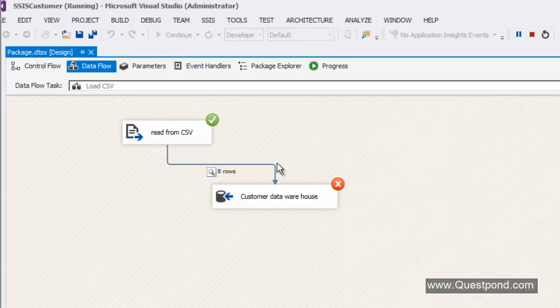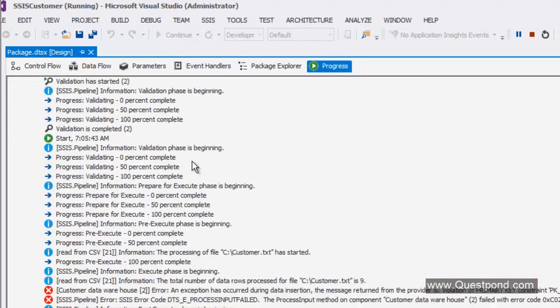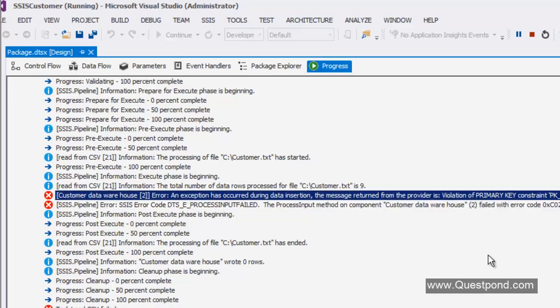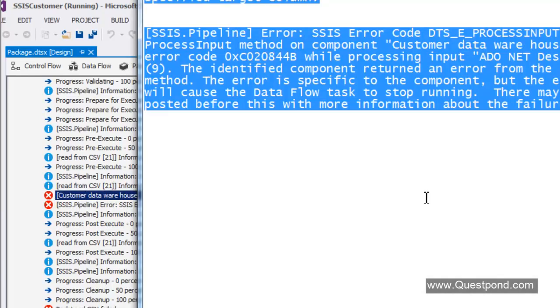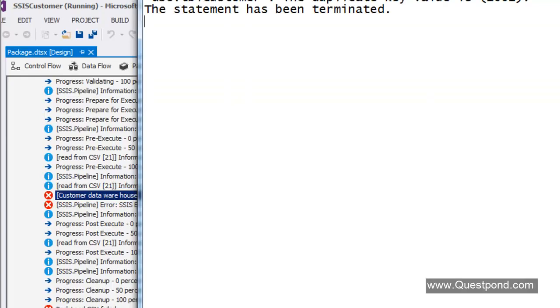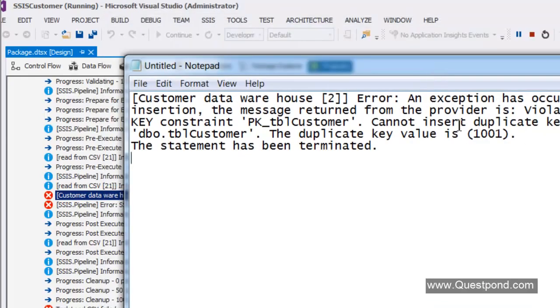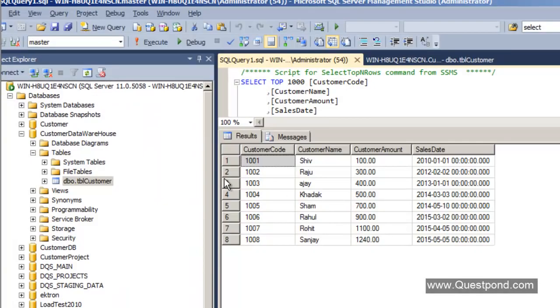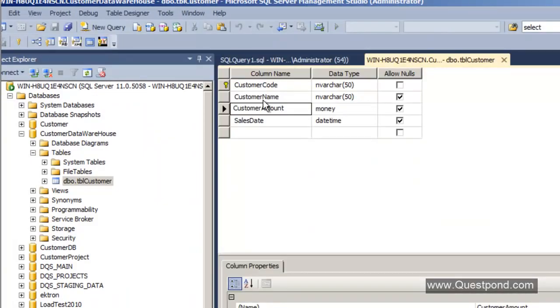And you can see that again there is an error sign here. Can you guess what this error sign is? If you go down below, you can see that it says it's a primary key violation error, duplicate key. Why? Because if you remember, in our TBL customer, the customer code is unique. It has a primary key, right?